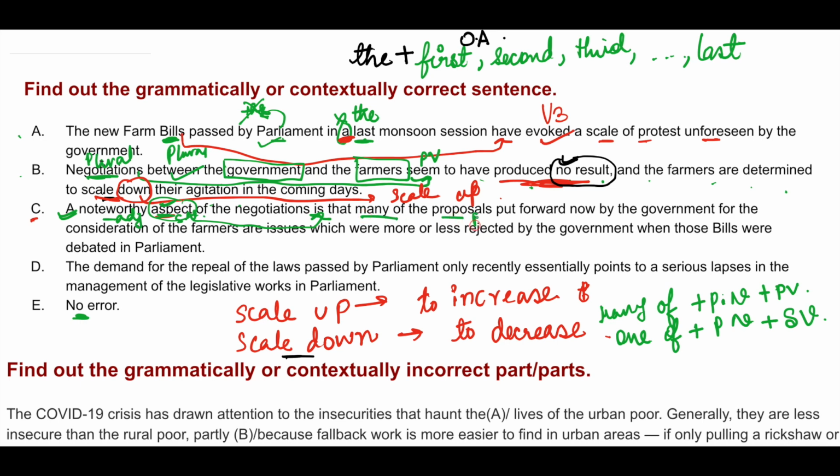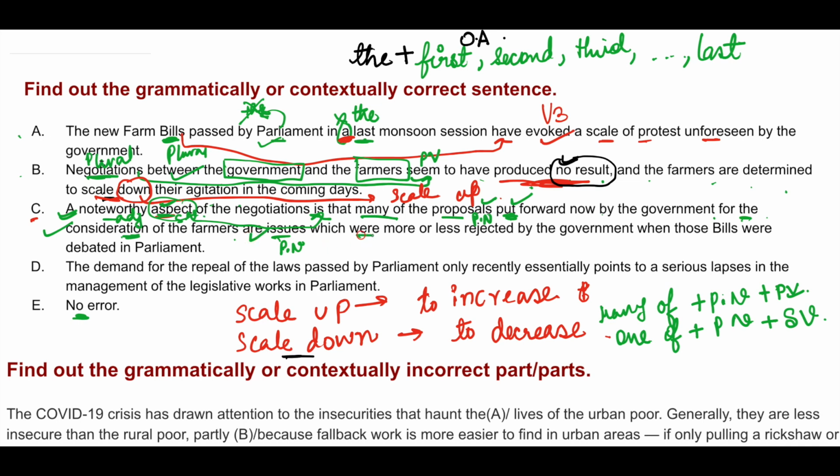Okay, that many of the proposals. So many of, then plural noun. Correct. Proposals put forward. Put is a plural verb. So this is also correct. Put forward now by the government for the consideration. The plus noun. Consideration ends in TION, so this is a noun. Okay. So consideration of the farmers are issues. Issues plural noun, and that's why plural verb are has been used.